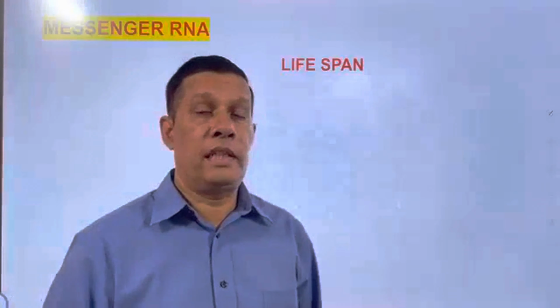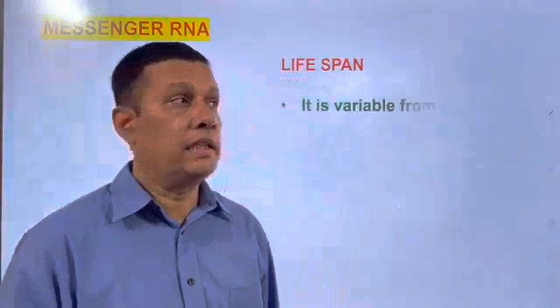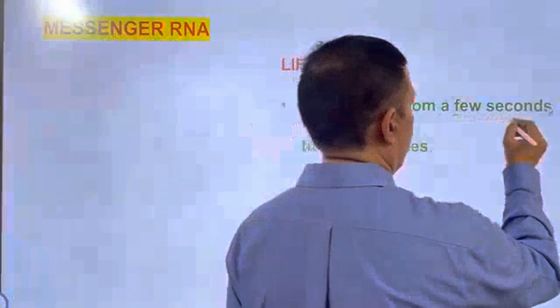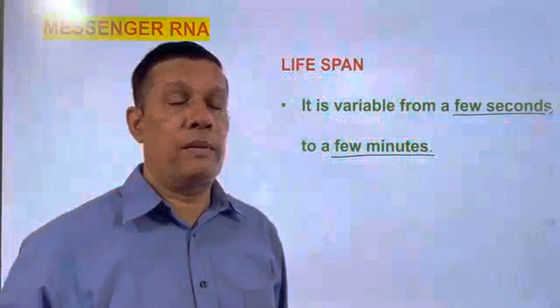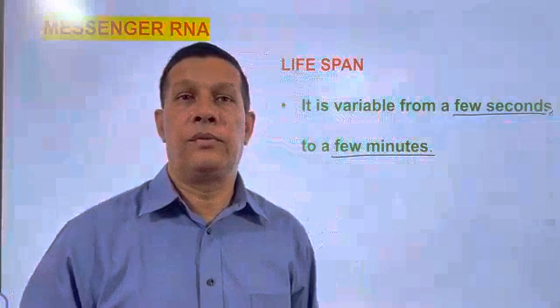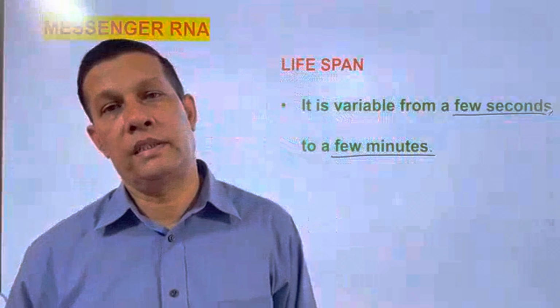Once the polypeptide chain formation is over, immediately mRNA disappearance occurs. Degeneration of mRNA takes place. So the lifespan of mRNA is very, very short. How much is it? It is variable from few seconds to few minutes.